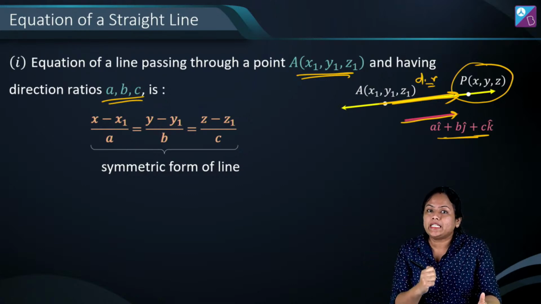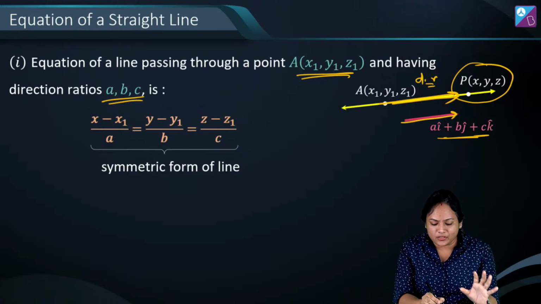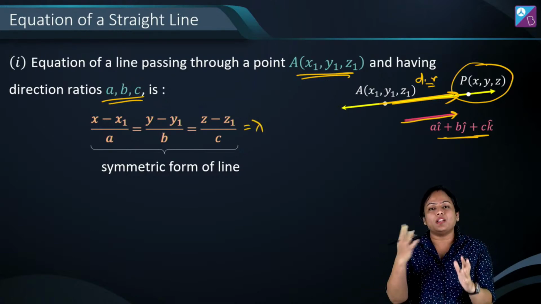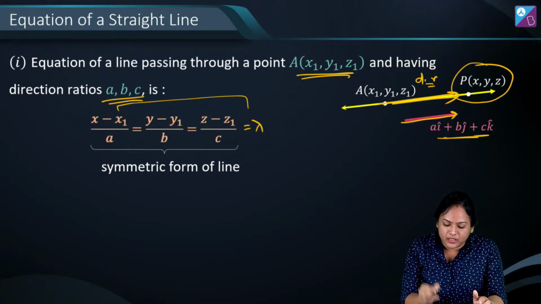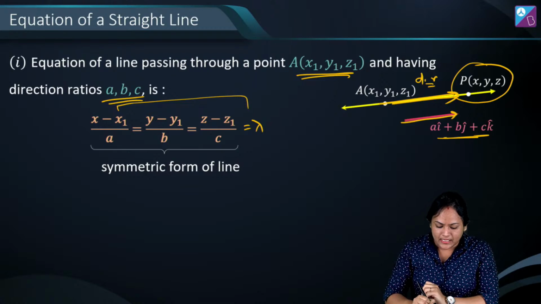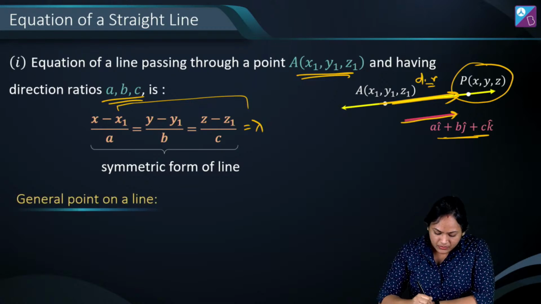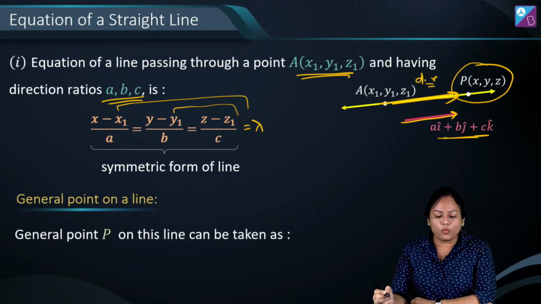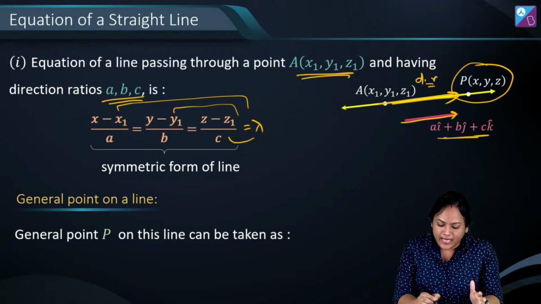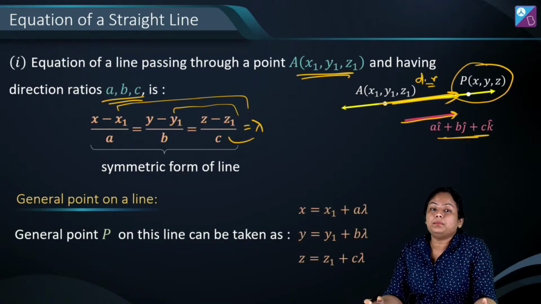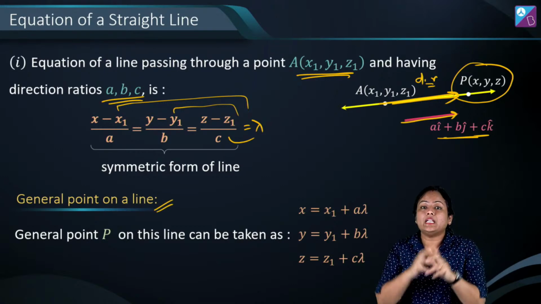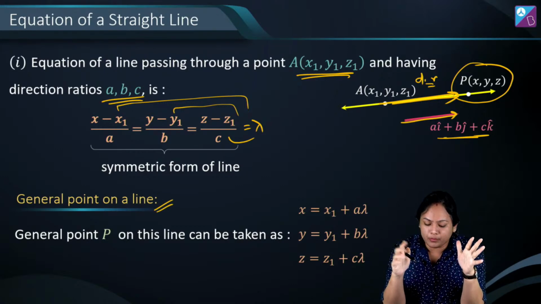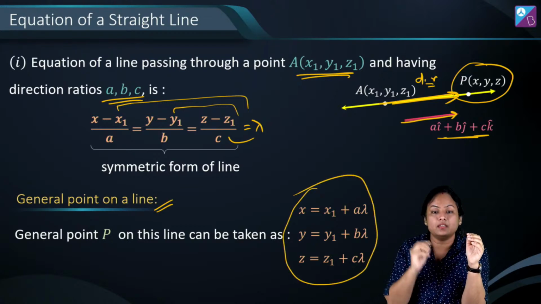So general point लिखने के लिए what do we do? We'll equate this to some ratio or some constant, let's say lambda. इस ratio को मैंने lambda के equate करा. So from here I'm going to get x value as x1 plus a lambda. Similarly y का value यहाँ से आएगा y1 plus b lambda and z का value will become z1 plus c lambda. So this is again another important thing. किसी भी लाइन पे if you want to write a general point you can always write it like this.